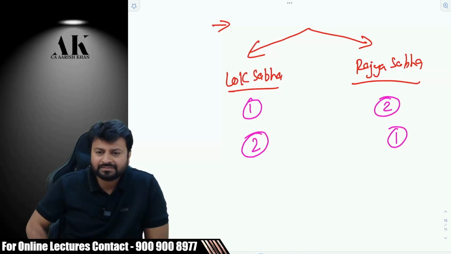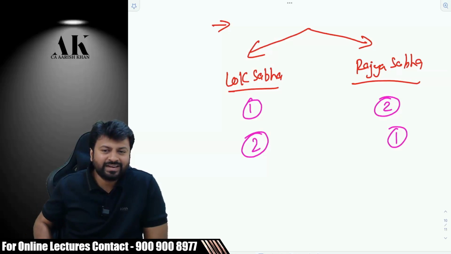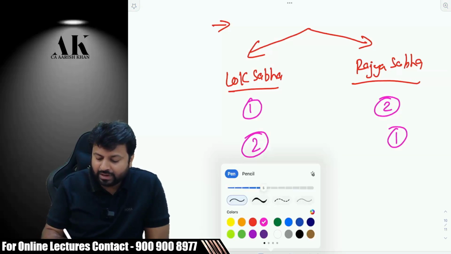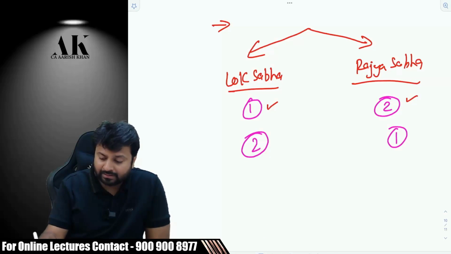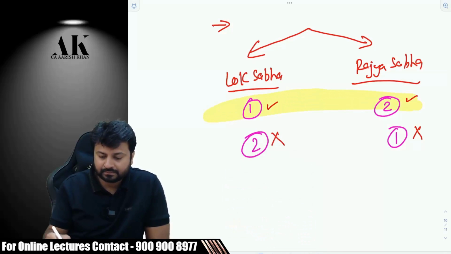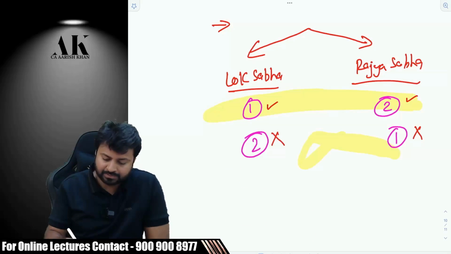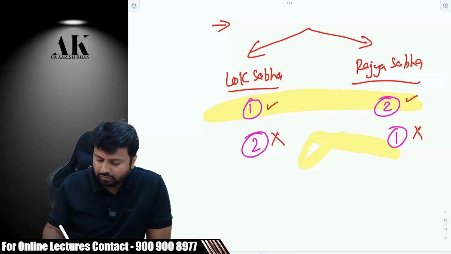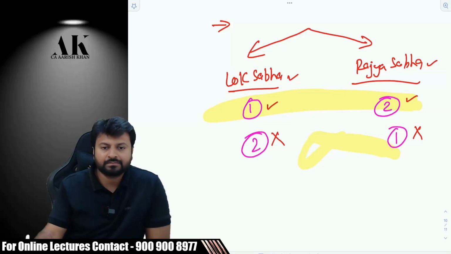First Lok Sabha, then Rajya Sabha. Why so? Who is speaking this? Vignesh? Okay. So Vignesh is saying you have to go to Lok Sabha first, then Rajya Sabha. You don't have to go to Rajya Sabha and then Lok Sabha. That is wrong. Vignesh is saying this one is correct, this one is wrong. Absolutely correct. You have to go first to Lok Sabha and then Rajya Sabha.